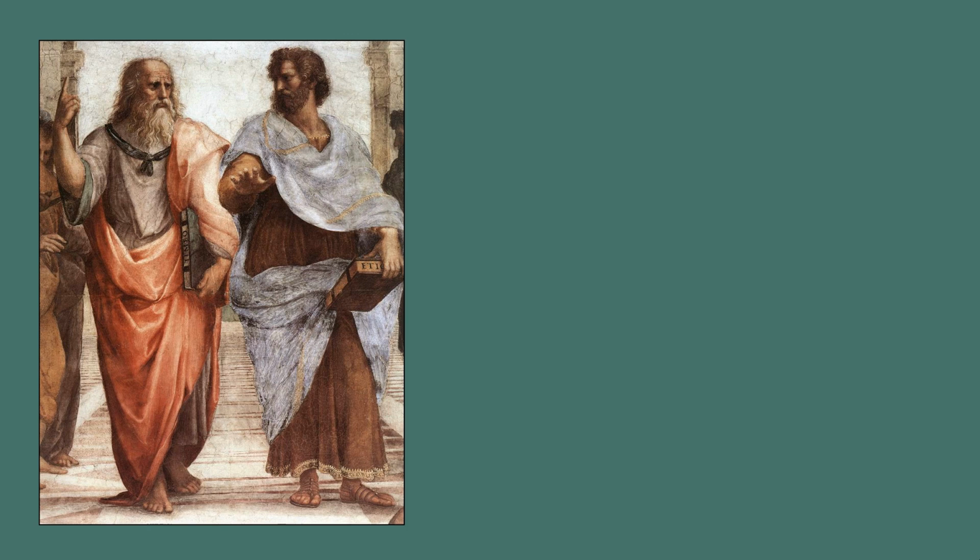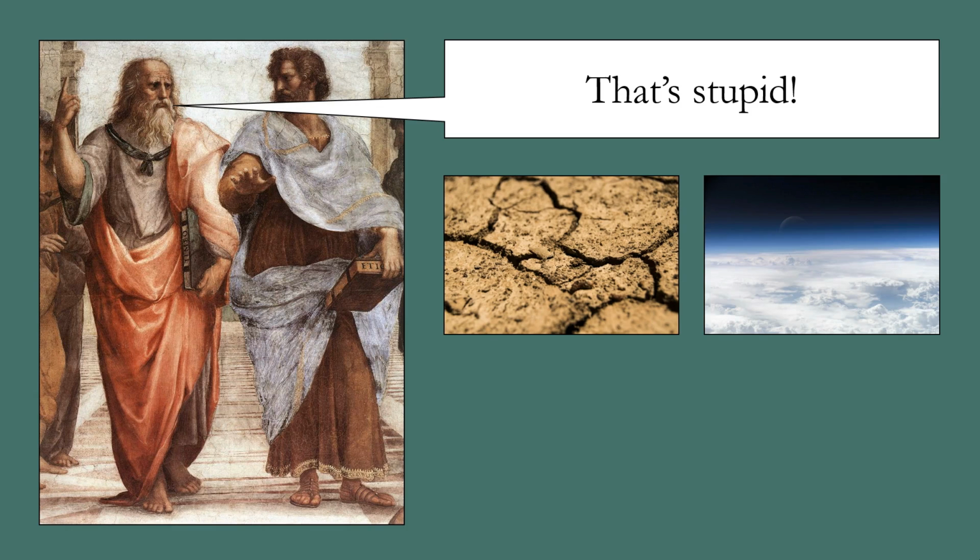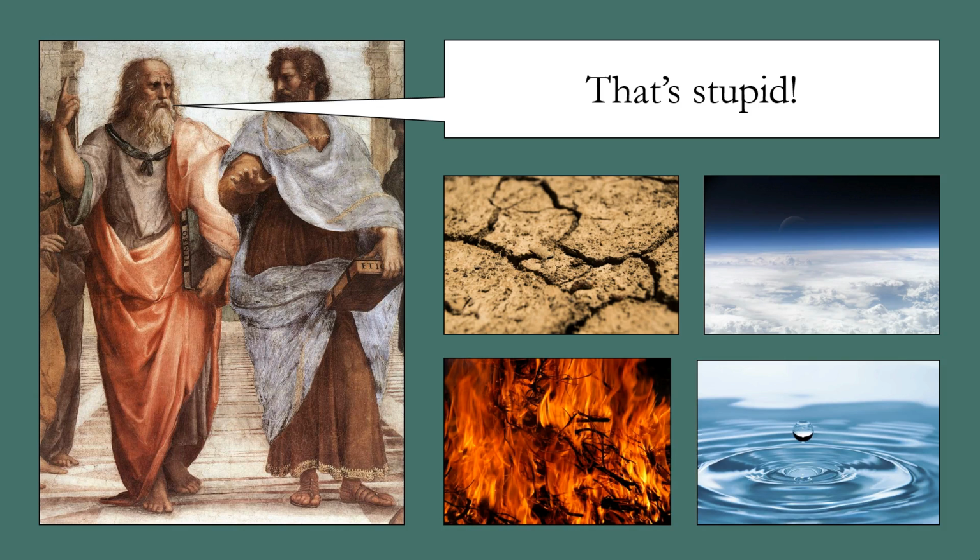Then there was Plato. Plato was about 30 years younger than Democritus, and he did not believe that different materials were made up simply of different arrangements of the same kind of atom. He believed that everything was made up of a combination of the 4 classical elements, earth, air, fire, and water, and that each of these elements was made up of a different kind of atom.